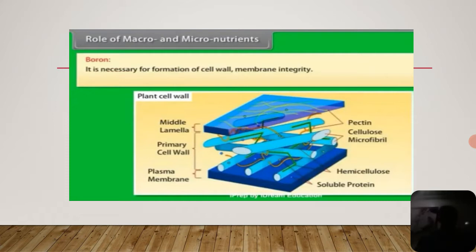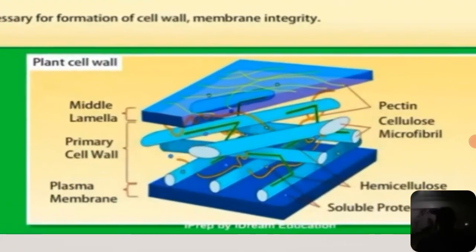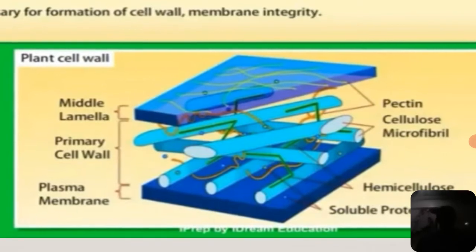See here in this slide, boron is very important in the formation of the cell wall, like the middle lamella in between the primary and the secondary cell wall, and also in the formation of pectin, cellulose, microfibrils, microtubules, hemicellulose and soluble proteins.